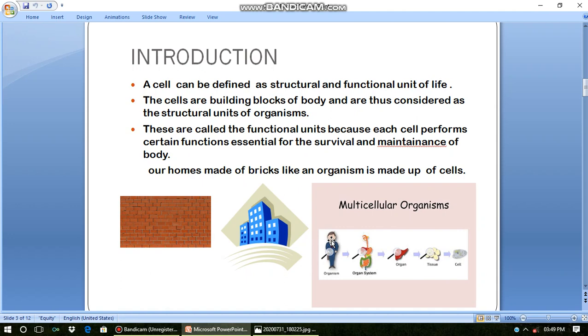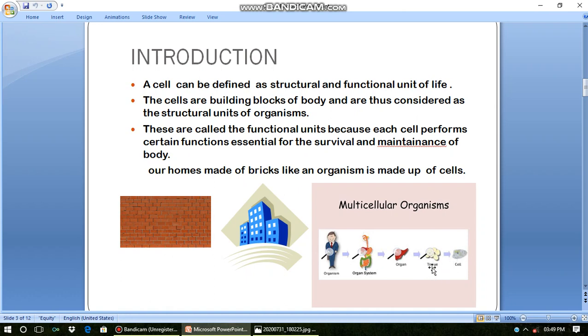If you look at these diagrams, in the first diagram you will see the bricks. In the second diagram it is a building, and this building is made of these bricks. In the third diagram, given are the cell, tissue, organ, organ system and organism. There is a sequence showing how many cells combine to form a tissue.